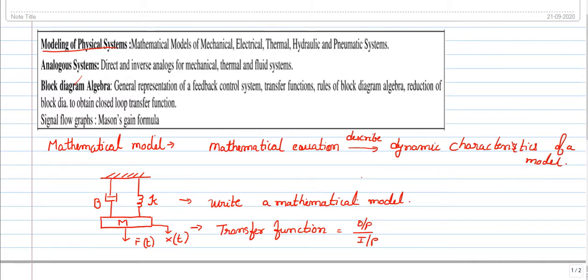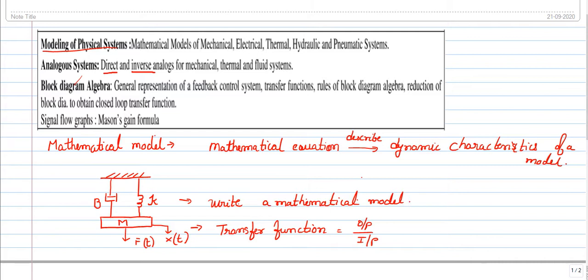You can see the important terms, direct and inverse analogy, which are the relationship between mechanical and electrical systems. If I write the model in mechanical terms, the same can be replaced in electrical terms.